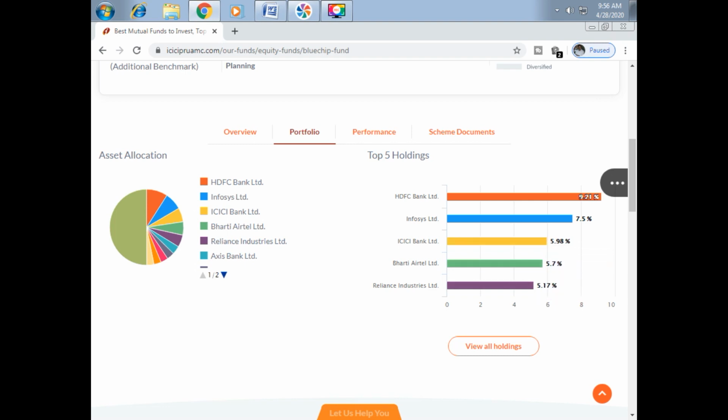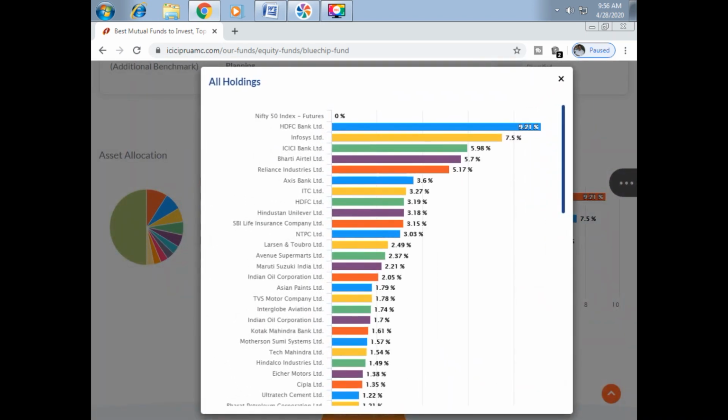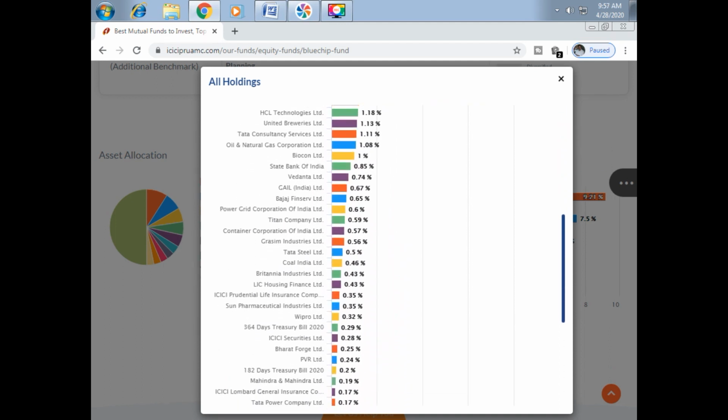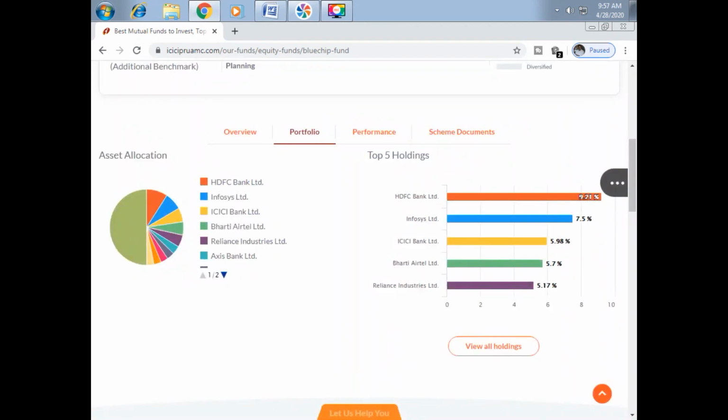If you want to see all holdings details, click on View All Holdings. This page will be opened. Here you can see the complete information about the portfolio of this scheme, all company names and the percentage of amount invested in that company. Go to the previous page.